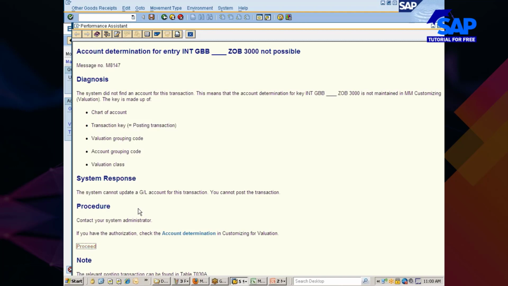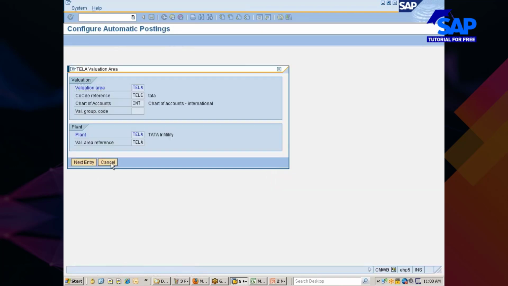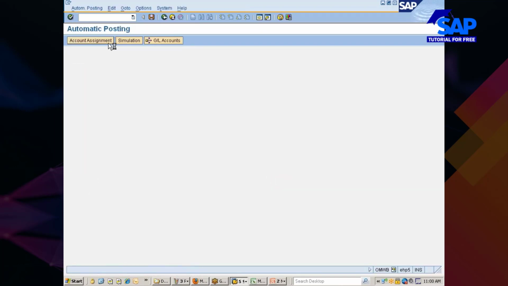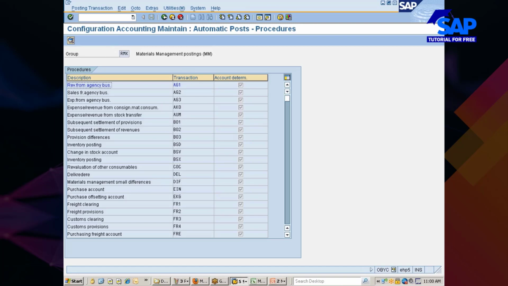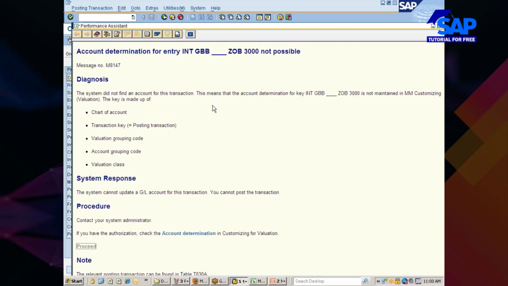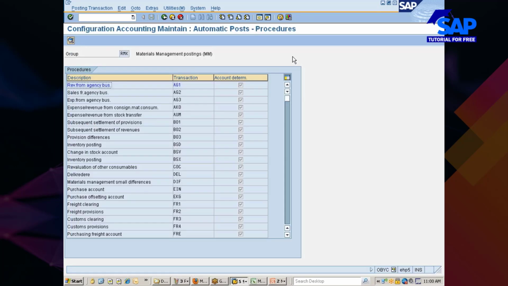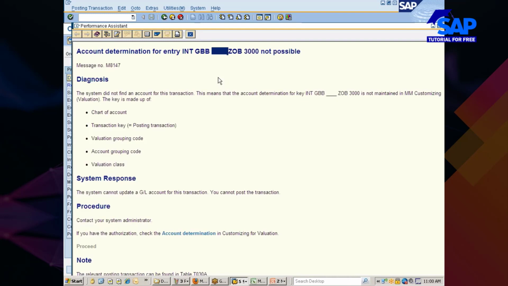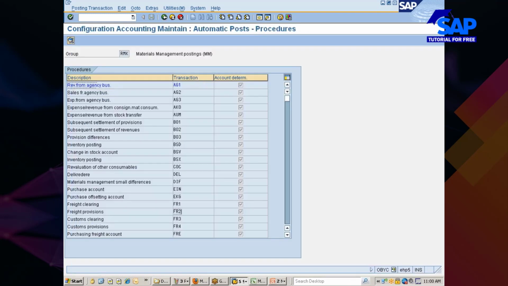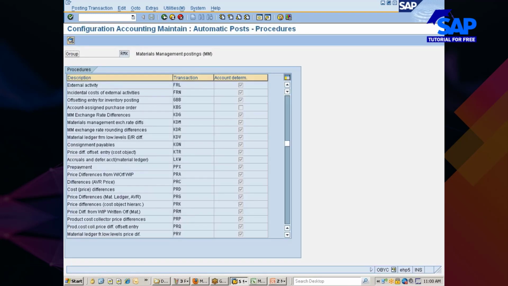I'll just proceed, cancel, account assignment. Okay, GBB, it is asking, you see here, INT GBB, something missing, ZOB 3000. Even if you go here, you don't see this one. Okay, so let me take you to this one, GBB.